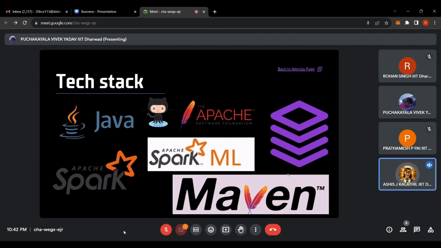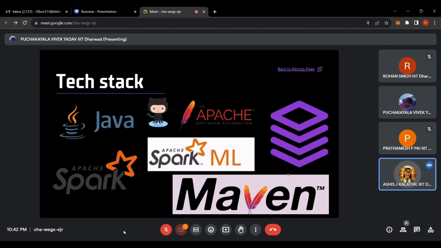The Spark MLlib is a machine learning library specifically designed for Apache Spark. It also offers a wide range of tools for scalable machine learning. Now Maven is our build automation tool. It ensures that the project is well structured and handles dependencies efficiently. Maven simplifies project management and ensures that all required libraries, including Spark and MLlib, are integrated correctly. And the next one is GitHub.